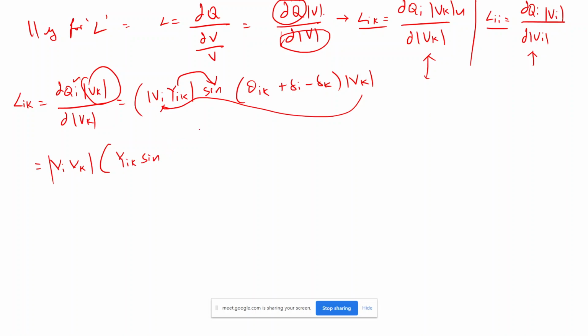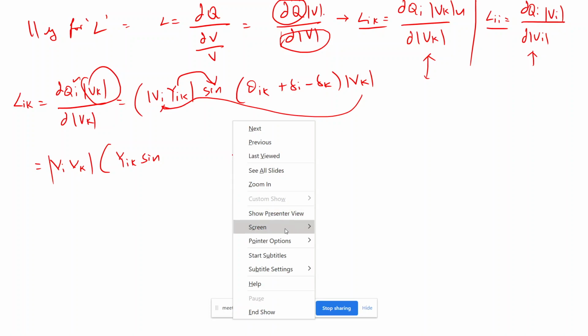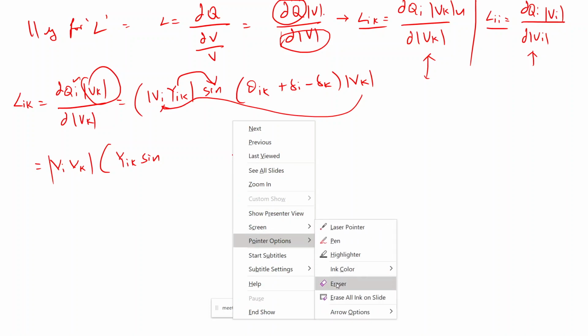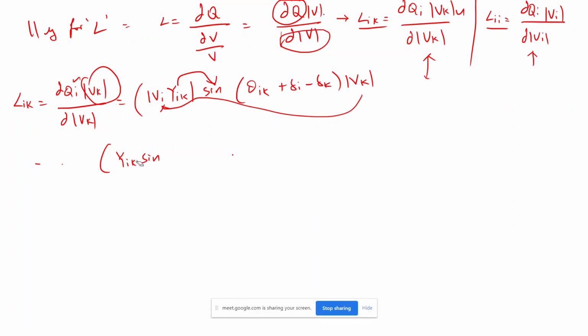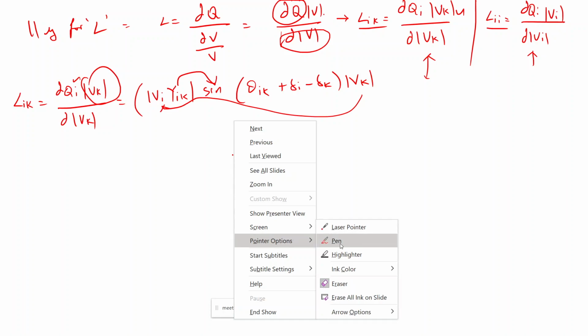Before this step, if you split this sine as the sin(A plus B) formula, then the simplification will be easier.